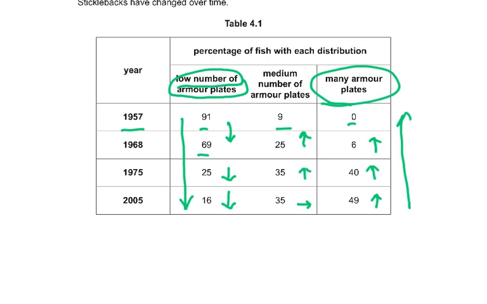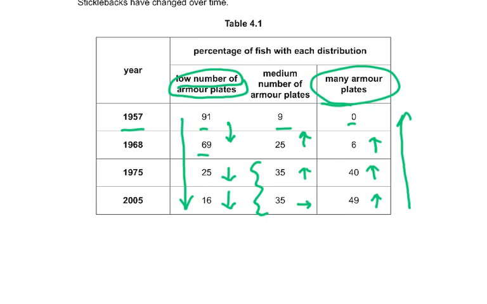From 1975 to 2005, medium plates are constant. Low plates go from the highest to the lowest percentage of the stickleback population, from 91 to 16 percent. Many plates went up from 0 to 49% of the stickleback population.